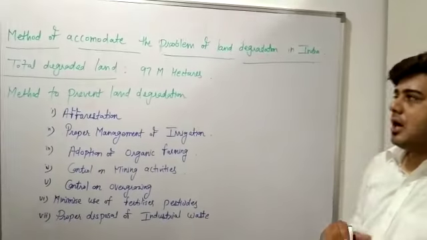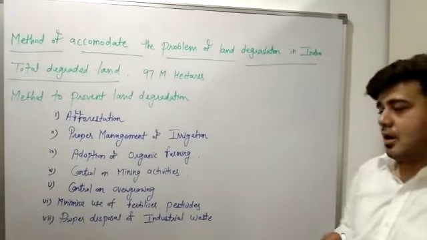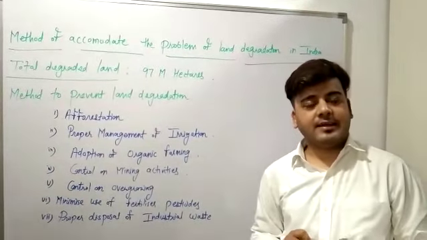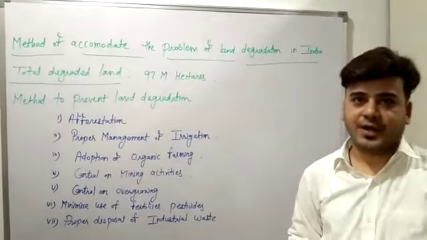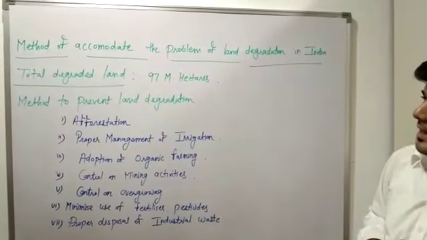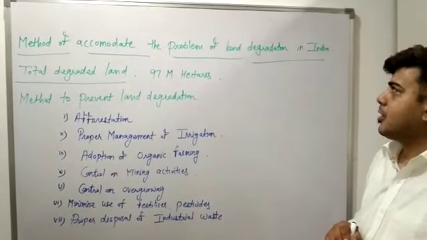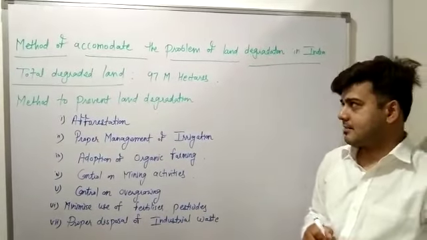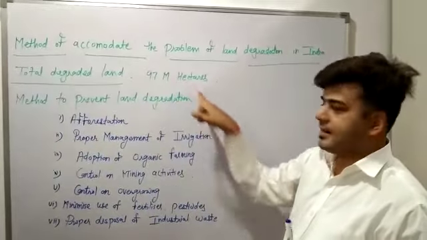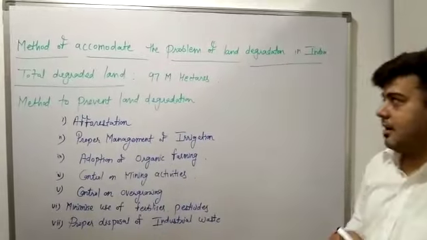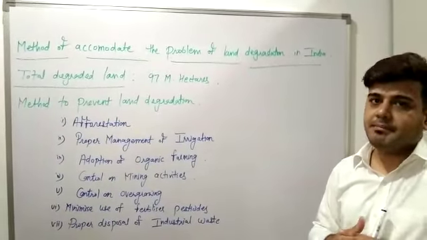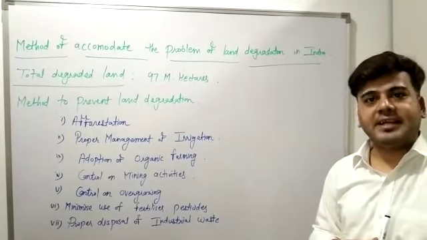So students, now the next question arises: how to prevent land degradation. As I told you, land degradation is the biggest challenge for farmers. So what is the method to accommodate the problem of land degradation in India? If we study the data, then a total of 97 million hectares of land is degraded. It is a big figure. So it is very important to stop land degradation.